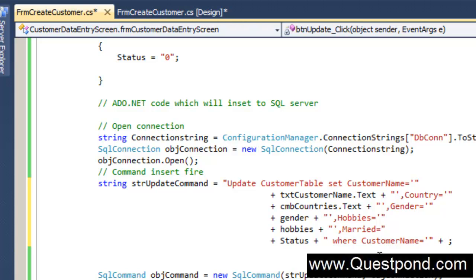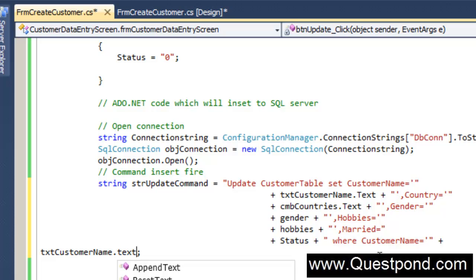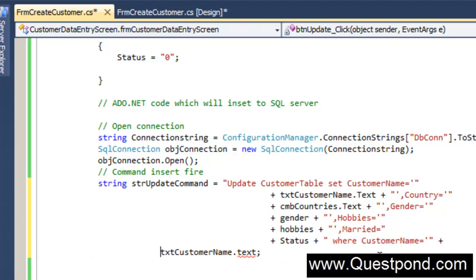So we have to say plus txt customer name dot text, so that we don't go and update unnecessarily all the records, right? So you can see that update table name, set all the field names, comma, comma, comma, and then where customer name is equal to whatever is typed in the txt customer name dot text. Great. So there we are all set now.